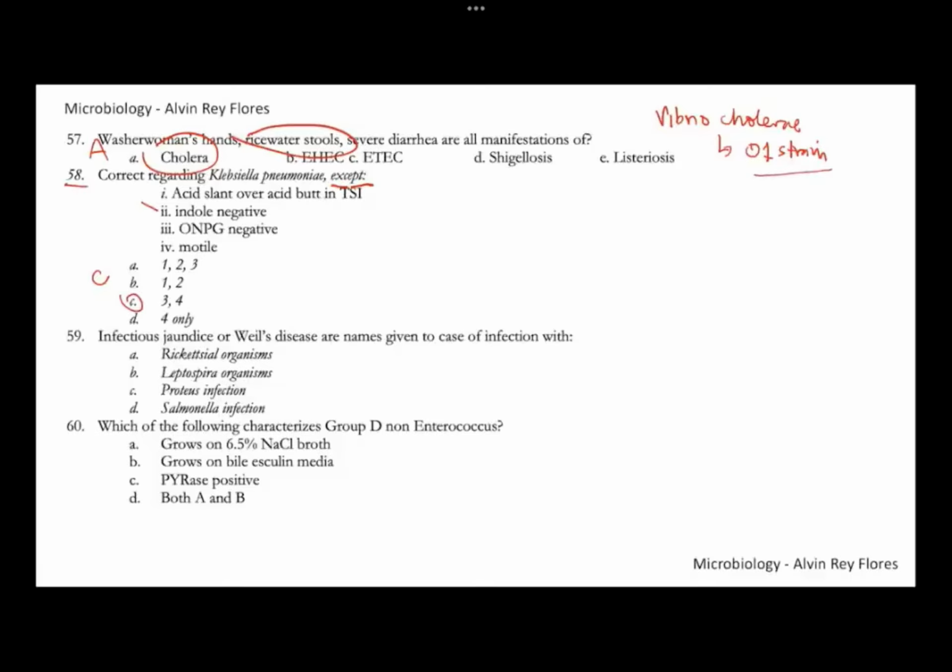58, letter C. Which is incorrect here: it's ONPG negative and motile. Klebsiella pneumoniae is a lactose fermenter, so it's ONPG positive, not negative. And Kleb pneumo is a non-motile organism. So number 58, this is letter C.